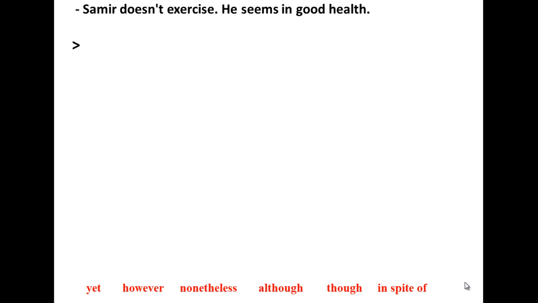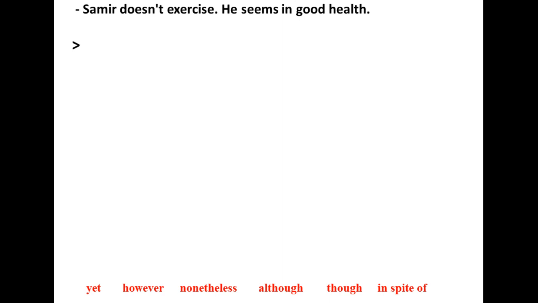The contradictory clause is the second clause: he seems in a good health. Because of the fact Samir doesn't exercise, we expect to find that he is not in a good health. But here we have the opposite. He seems in a good health. So it's the unexpected result.